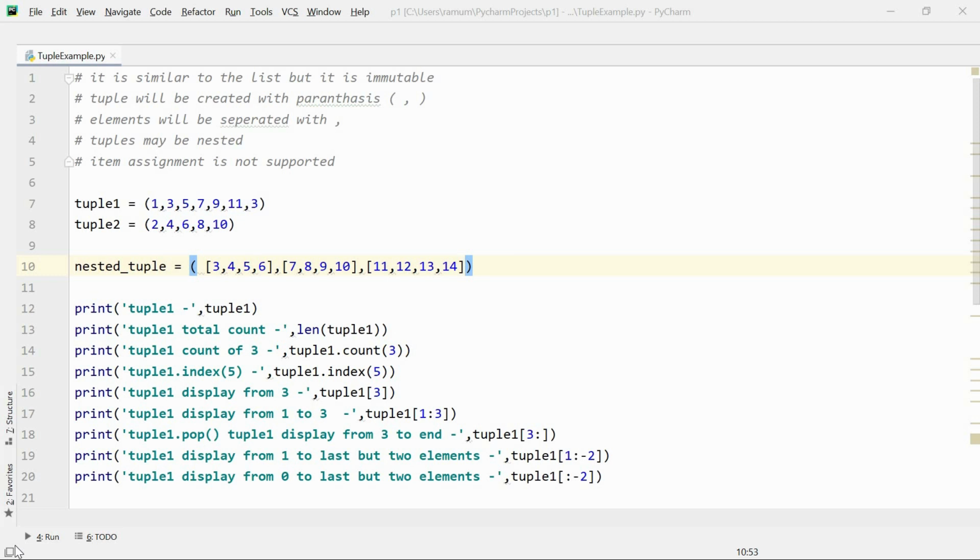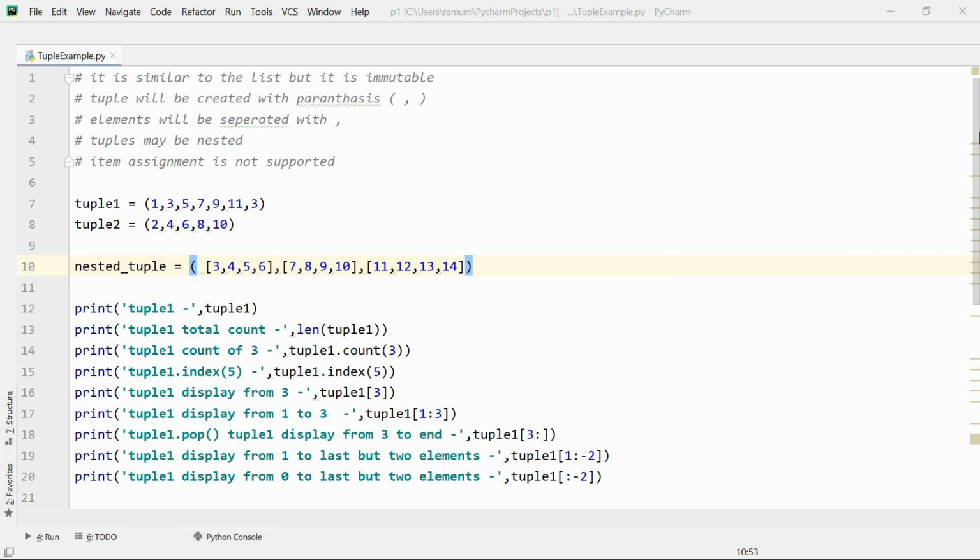Tuples may be nested. That means multiple lists can be added into a tuple. And it won't support the assignment operation. Assignment operation means if any value is changed at a particular position, then it is not going to be supported.